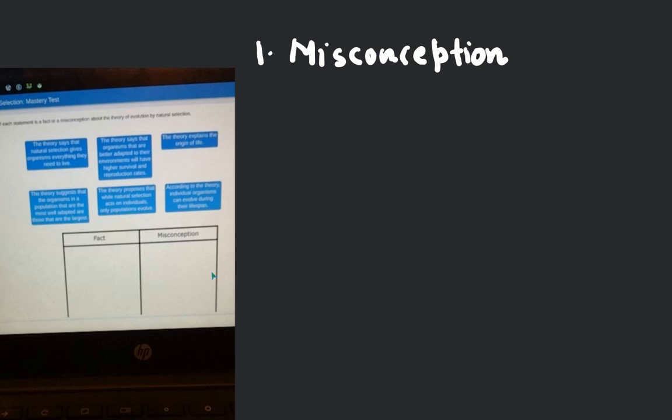As you know, selection for adaptation is not the only cause of evolution. Species change can also be caused by natural mutations. So this will be a misconception. It will not be a fact.